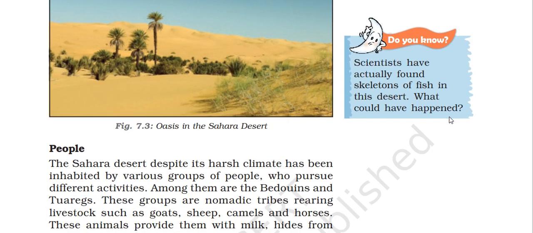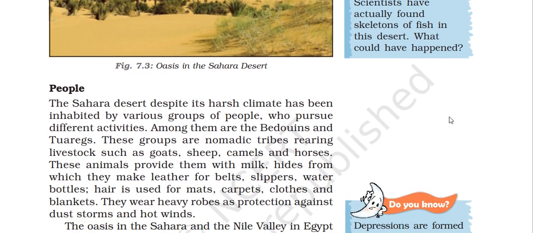The Sahara Desert, despite its harsh climate, has been inhabited by various groups of people who pursue different activities. Among them are the Bedouin and the Tuareg. These groups are nomadic tribes rearing livestock such as goats, sheep, camels, and horses.